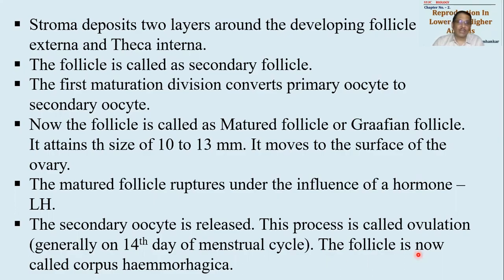So पहले क्या था? Primordial follicle. It became secondary follicle. Secondary follicle का become Graafian follicle और ovarian follicle. Graafian follicle जब rupture हो जाएगा, सीधी बात है ना, rupture होगा तो उसमें से थोड़ा सा blood निकलेगा. This is internal bleeding. Internal bleeding को hemorrhage कहते हैं. And that's why this internally bleeding body which is seen on the surface of ovary will be called as corpus hemorrhagicum या corpus hemorrhagica.